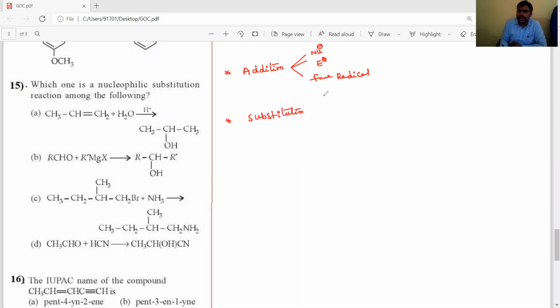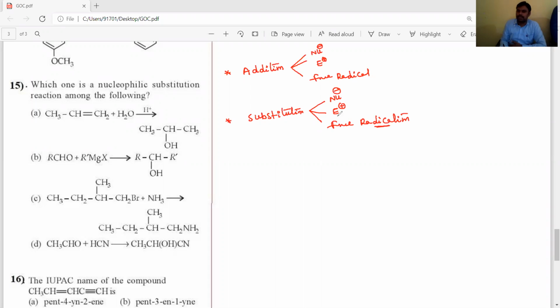We have to remember those examples carefully, then only we can solve organic chemistry questions very easily. Substitution again means nucleophilic substitution reaction, which mostly involves alkyl halides. The second one is electrophilic substitution reaction, which involves aromatic compounds. And free radical substitution reactions mostly involve alkanes. So the reaction of alkanes with halogens is an example of free radical substitution.